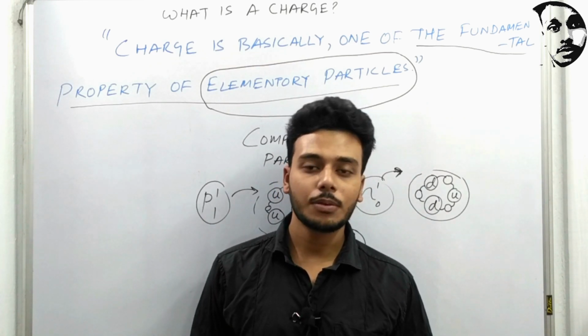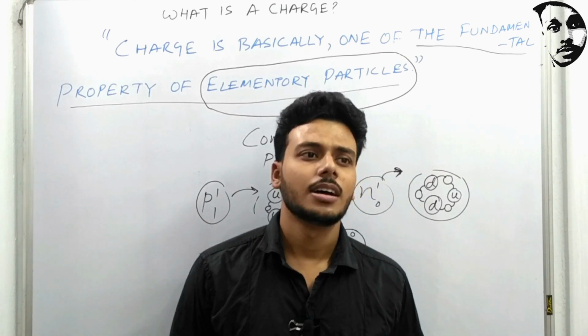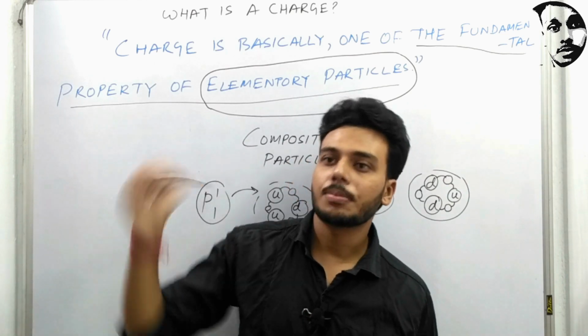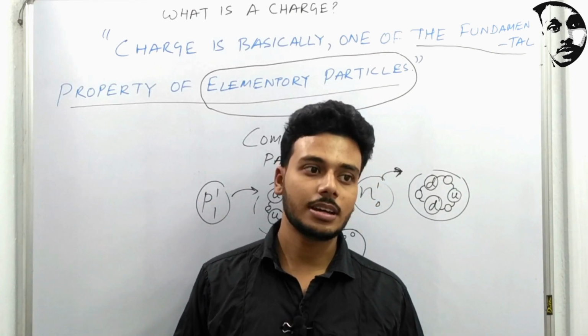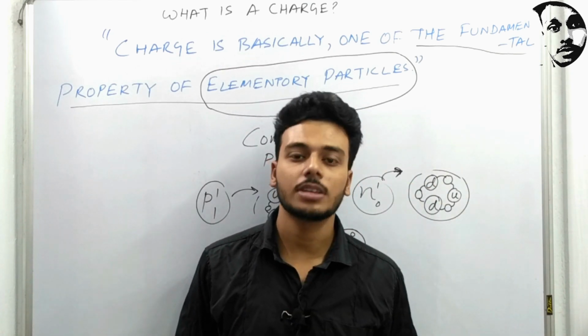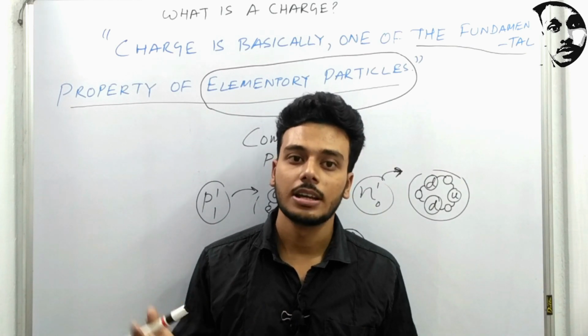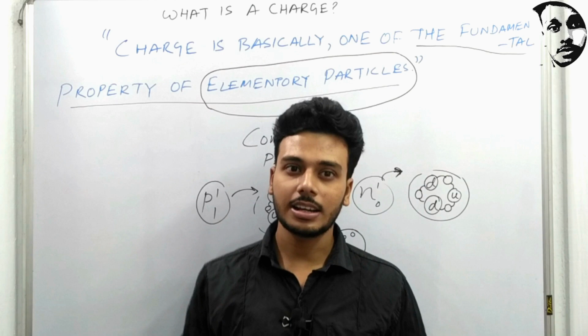If you want to learn more, I must tell you that these fundamental particles, these elementary particles that I have talked about, are put inside a table which is known as the standard model of elementary particles. You can easily Google that and you would get a clear-cut picture about it.